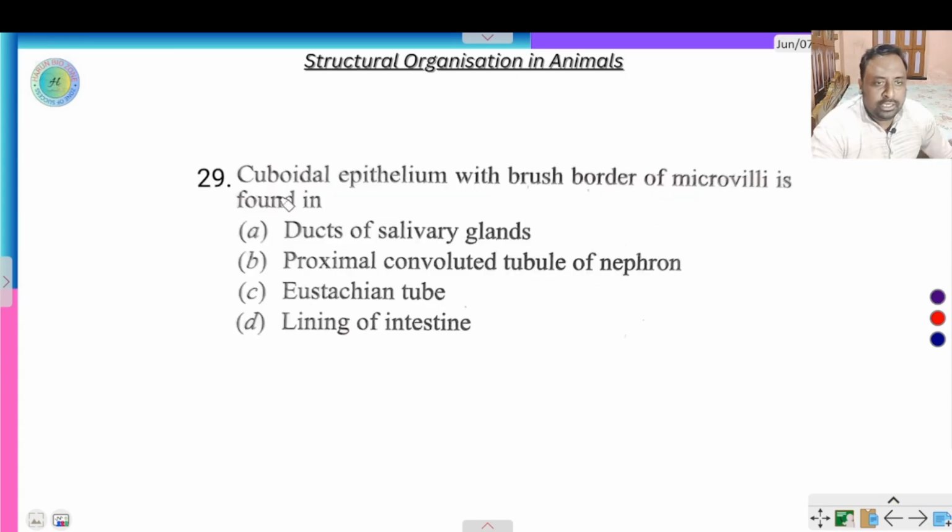Next question, cuboidal epithelium with brush border microvilli. Where is the brush border microvilli present? Where reabsorption takes place. For example, in the small intestine, food is absorbed into the blood. In case of PCT and DCT of the nephron, minerals are reabsorbed into the body. So it is present in the proximal convoluted tubule of the nephron, and also the small intestine, not the duct of salivary glands.